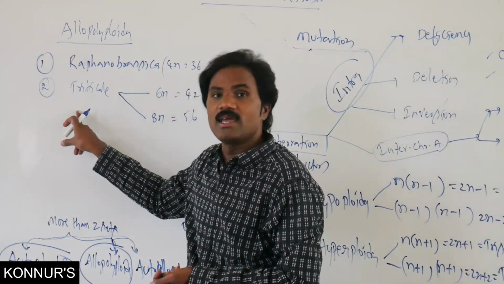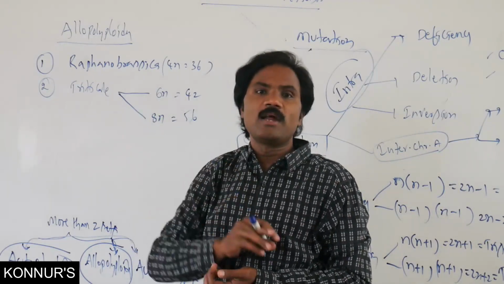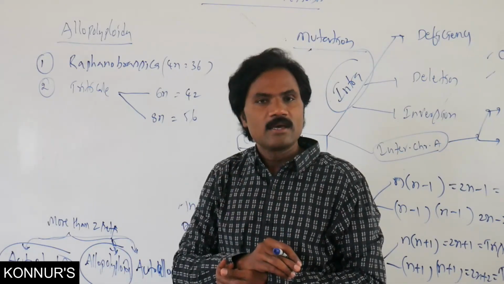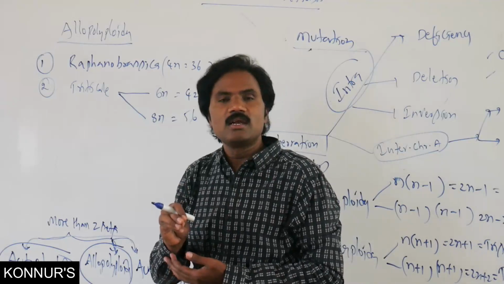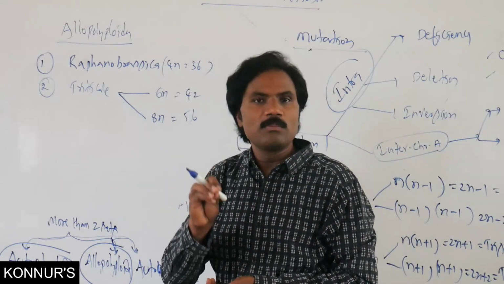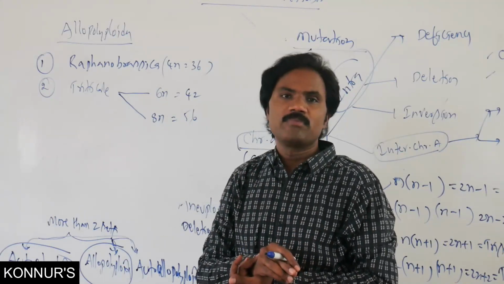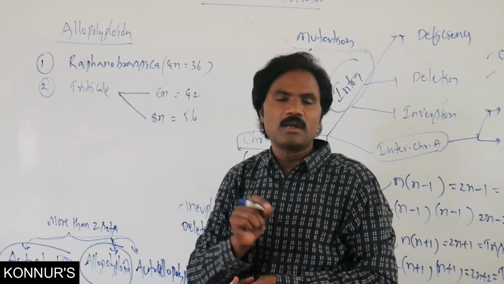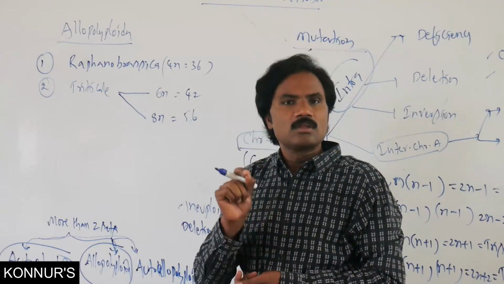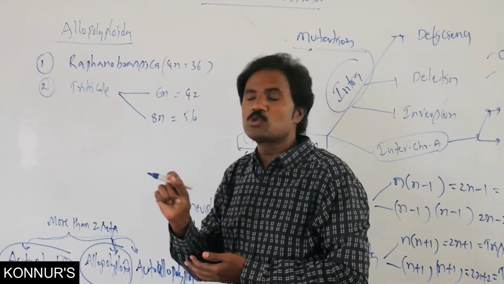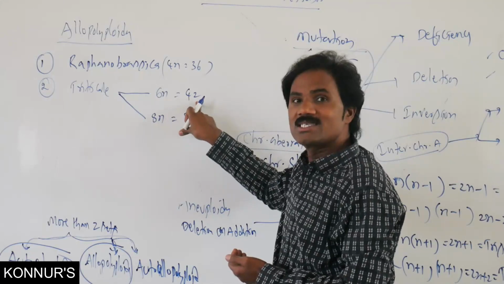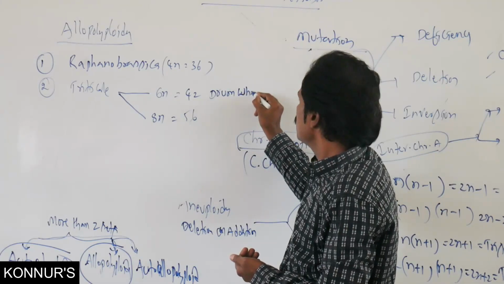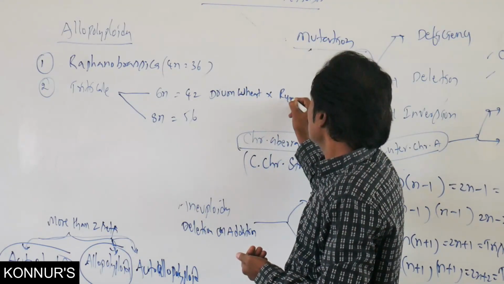Similarly, triticale: one parent is a wheat plant, and the other is the rye plant, Secale cereale. This Secale cereale is in the diploid condition, 2n equal to 14. Then the wheat plant, durum wheat, is normally in the tetraploid condition, that is 28. So 14 plus 28 is 42, hexaploid. That means here we have durum type of wheat as well as the rye plant.